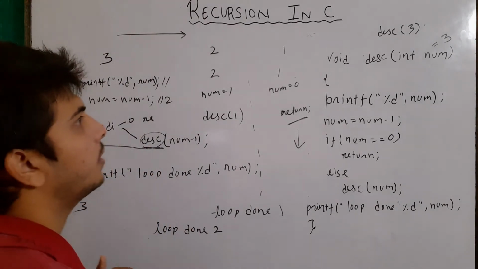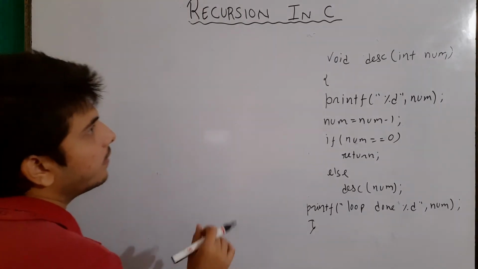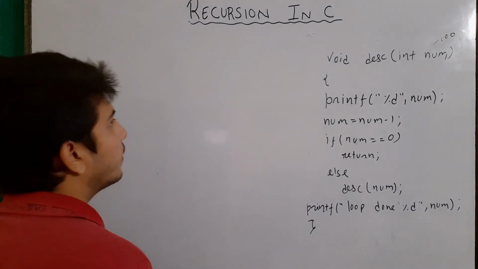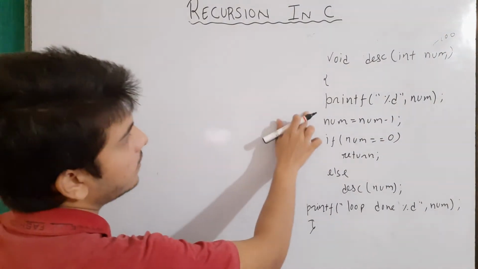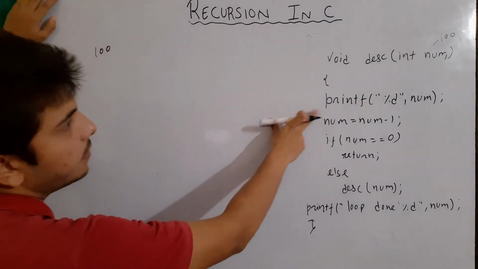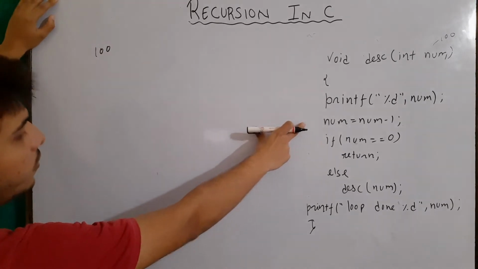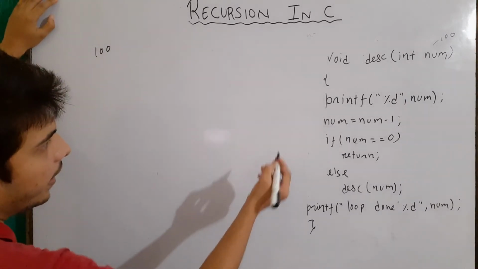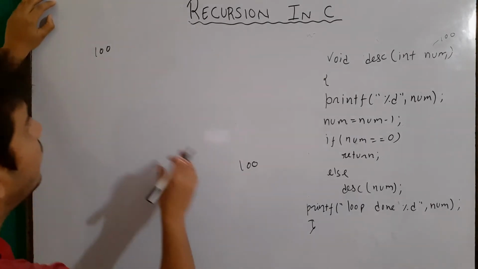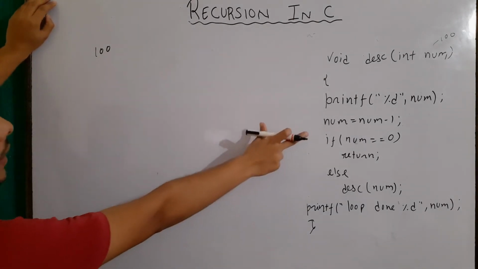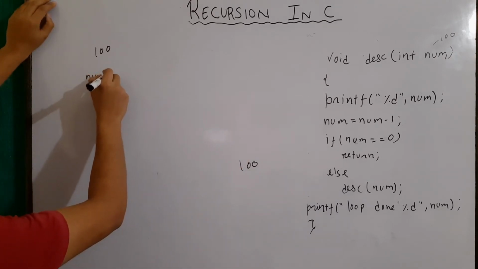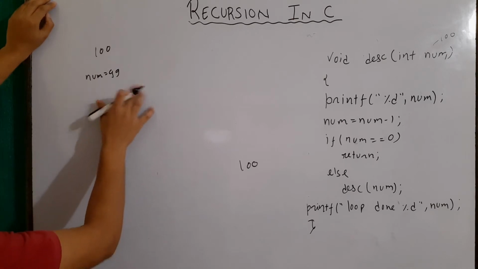Let's take another example for 100 numbers. Now let's say the value sent to our number is 100, okay, and remember what we had talked about before. So first of all, the value we got is 100, and then it is printing num, okay. So in our output, first of all, num will be printed, and let's say it is written as 100, okay. Then it will decrease the value by 1, so num will become 99, and the condition is false, so it will again call itself, okay.